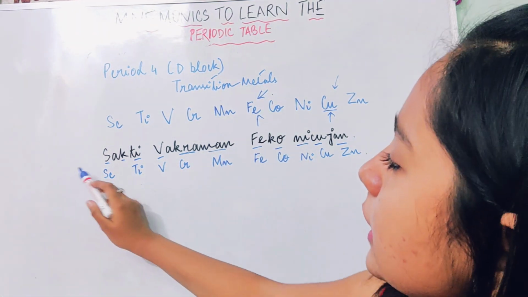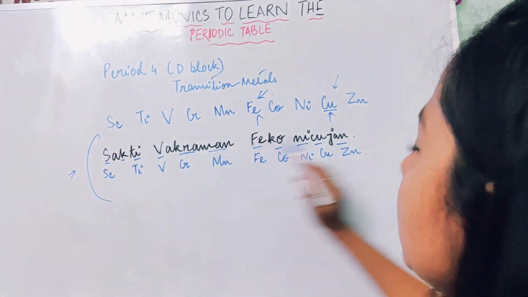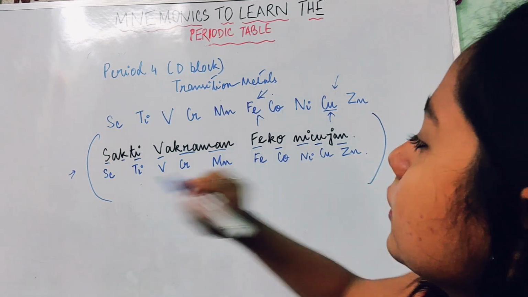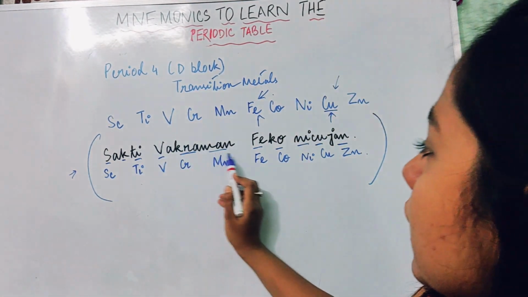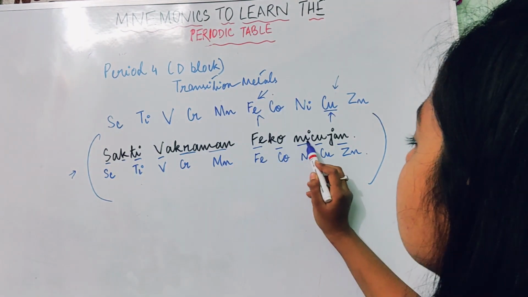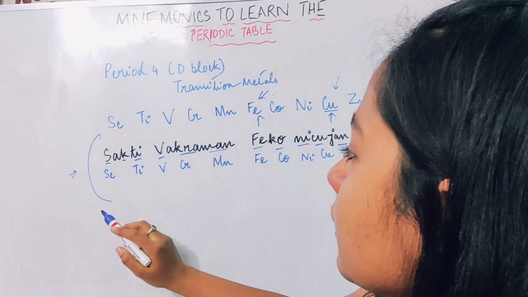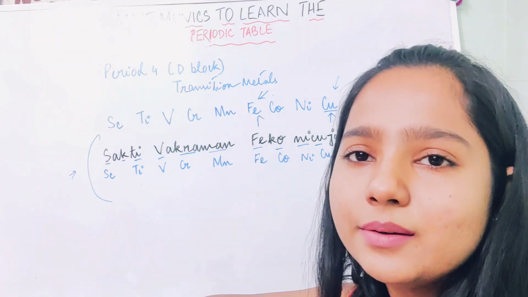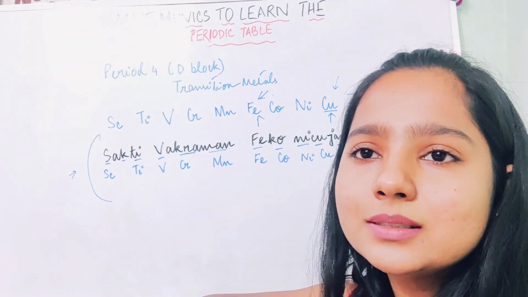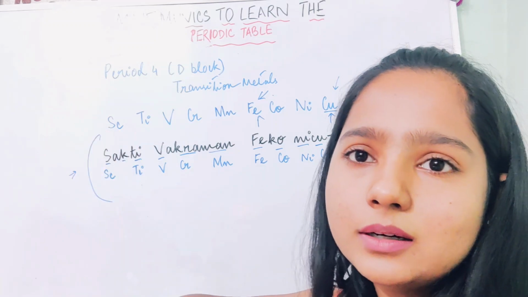Okay, so we learn this using a mnemonic which is in Sanskrit. Okay, so the mnemonic is "Sakti Vakraman Fiko Nikujan". Okay, I don't exactly know the meaning of this Sanskrit line. Okay, but this really works in learning the D block.